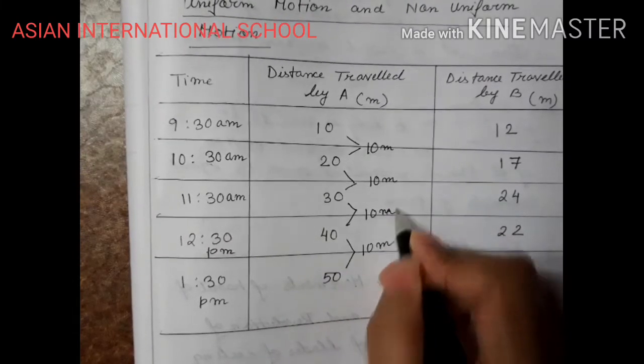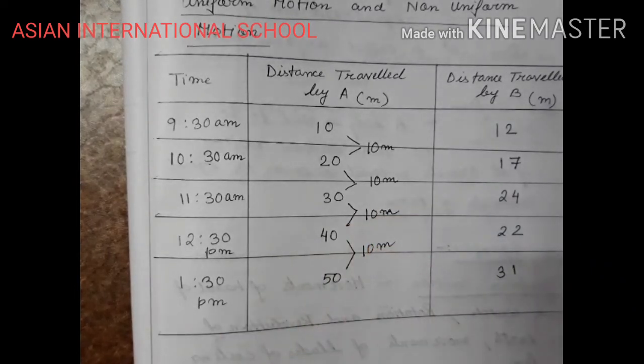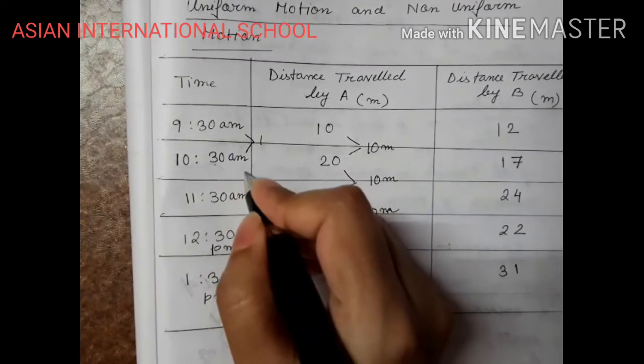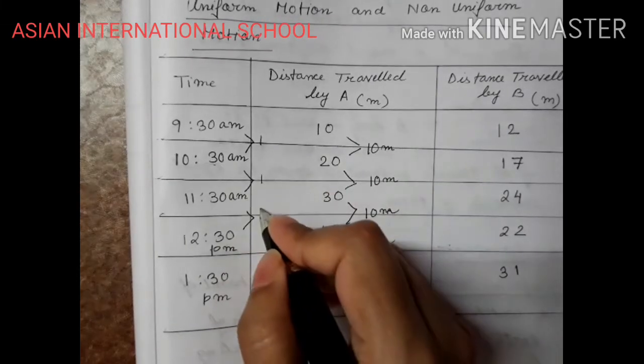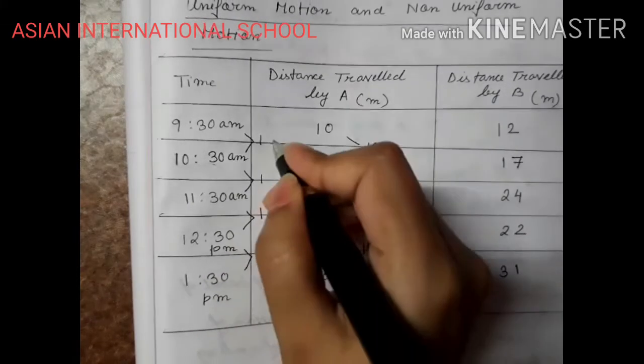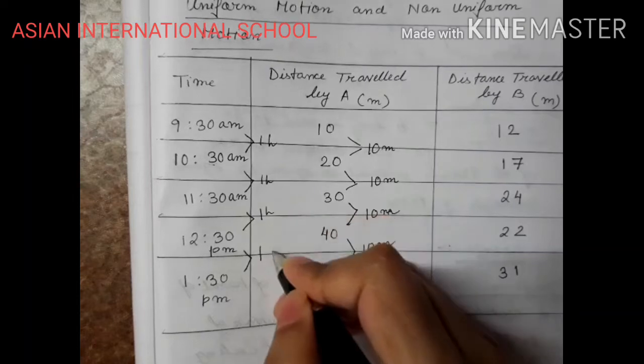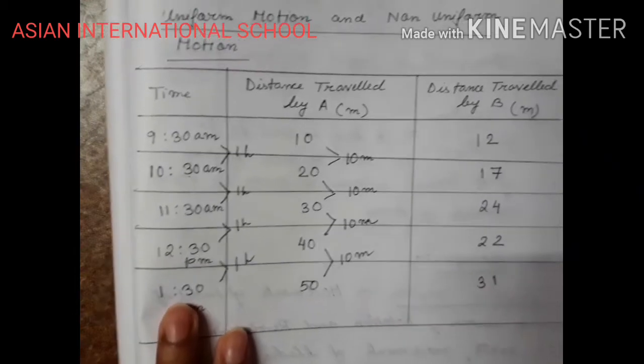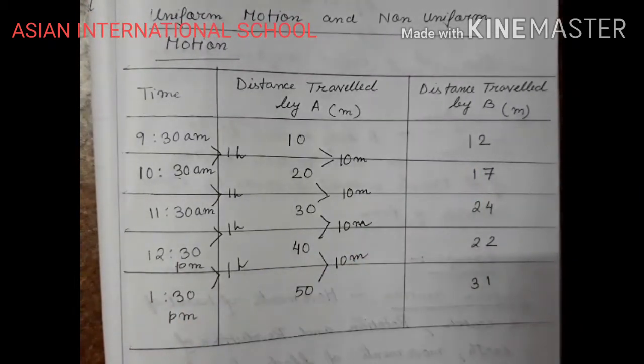That means equal distance is being covered after each and every equal interval of time. The time is also equal. See, the difference between all the times which have been recorded is 1 hour, right? So after every 1 hour, what is happening? The distance is changing by 10 meters. Clear? But in case of B, what do we get to see?